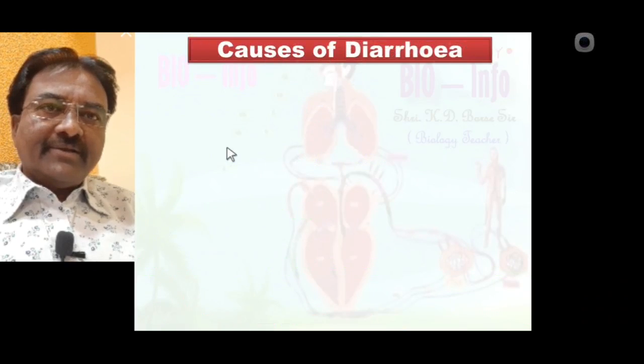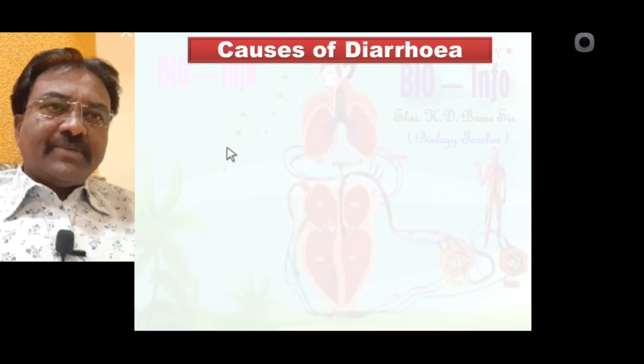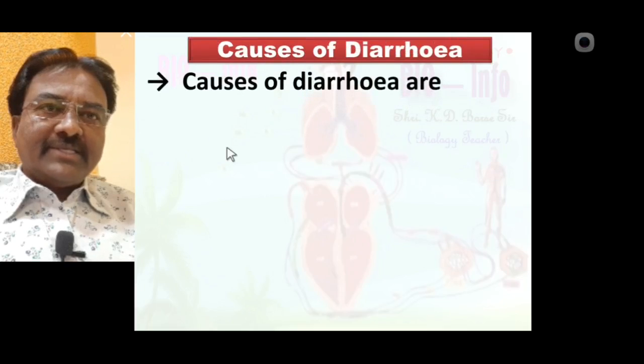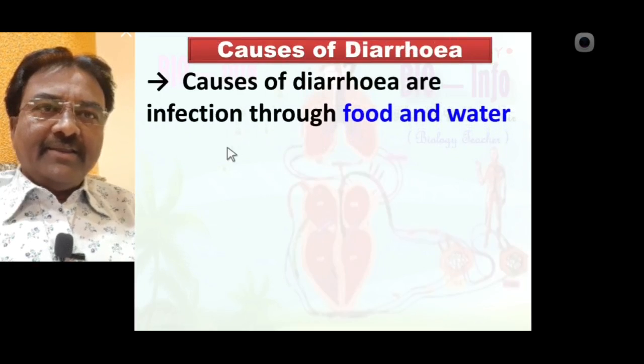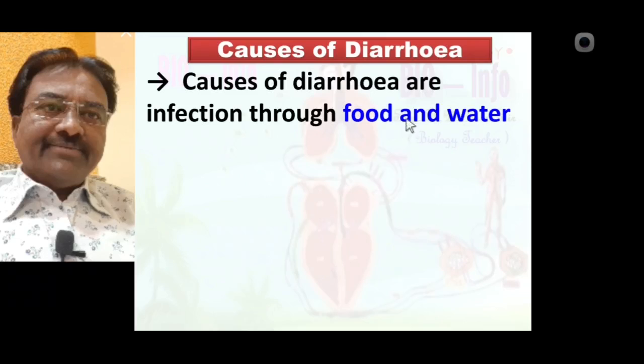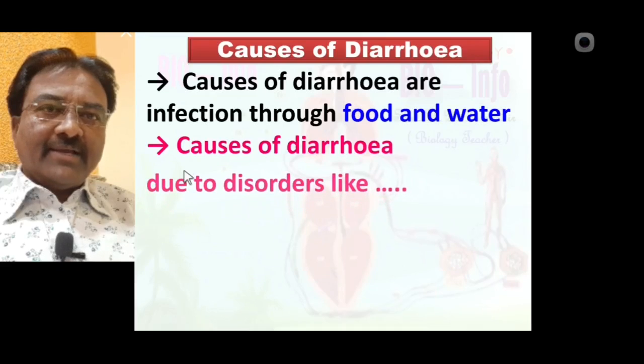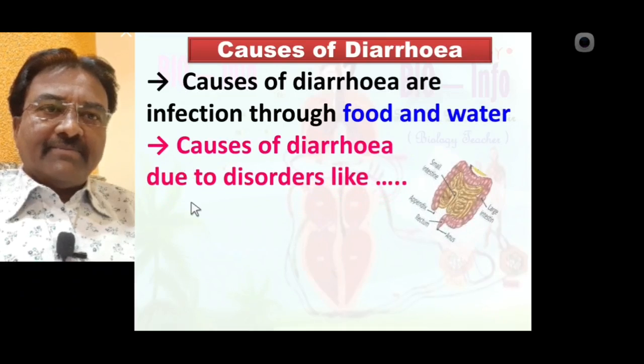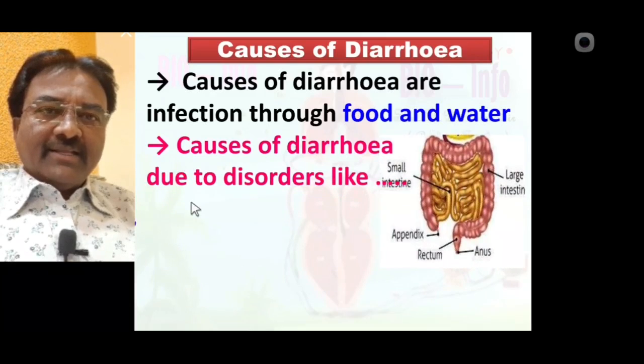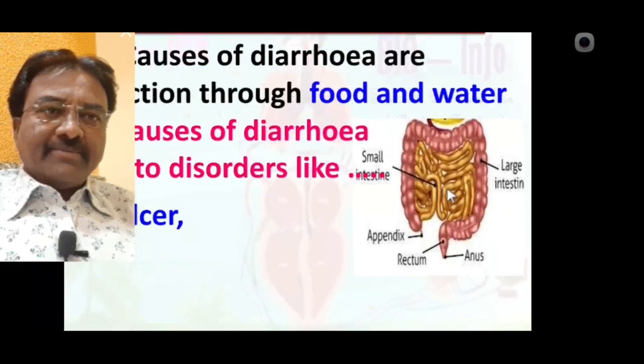Now we learn the causative factors of diarrhea. Number 1, the first cause of diarrhea is infection through food and water. This is one of the causative factors of diarrhea. The second causative factor of diarrhea is disorders, like number 1, ulcer. Here is a diagrammatic representation.